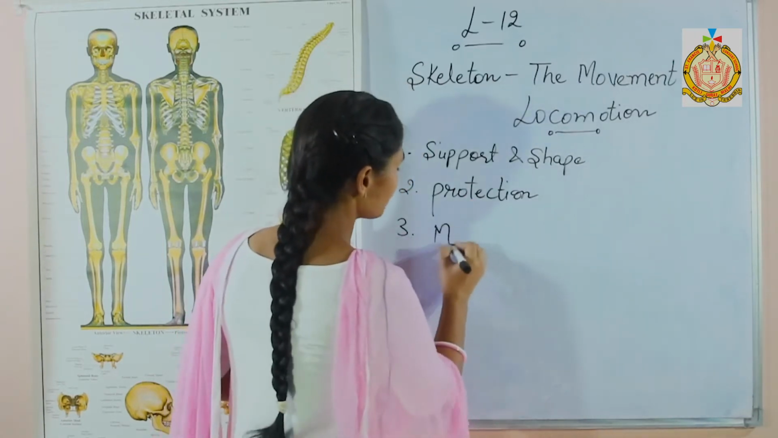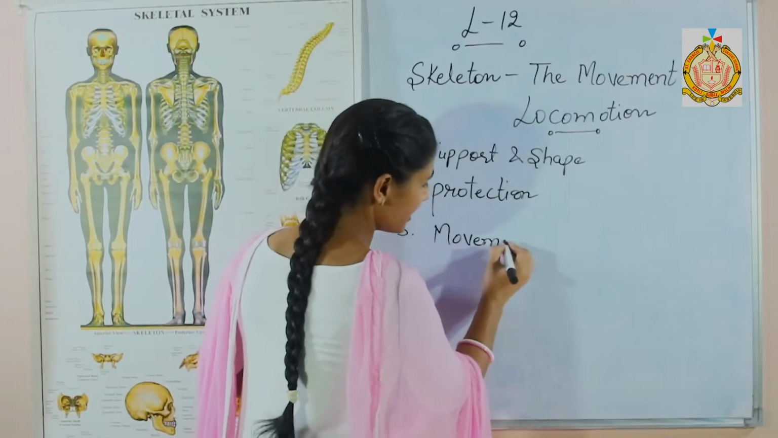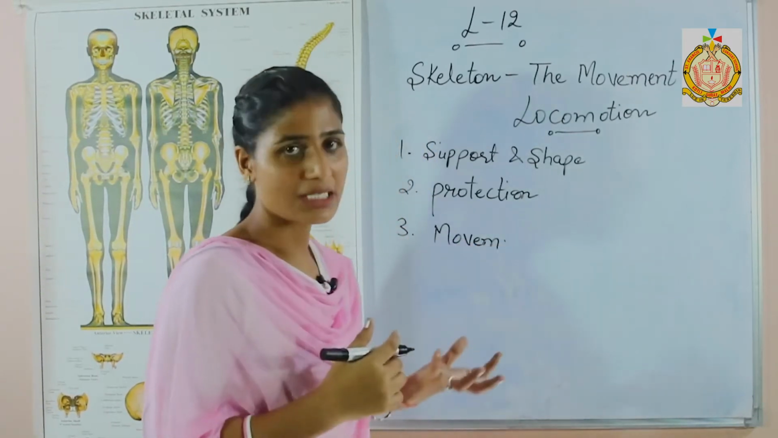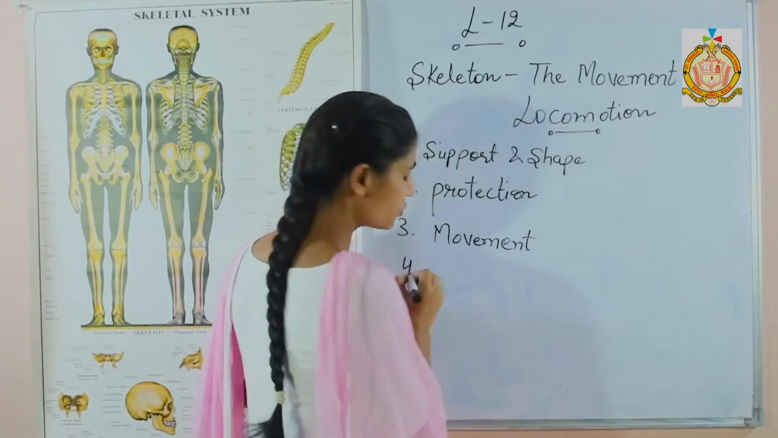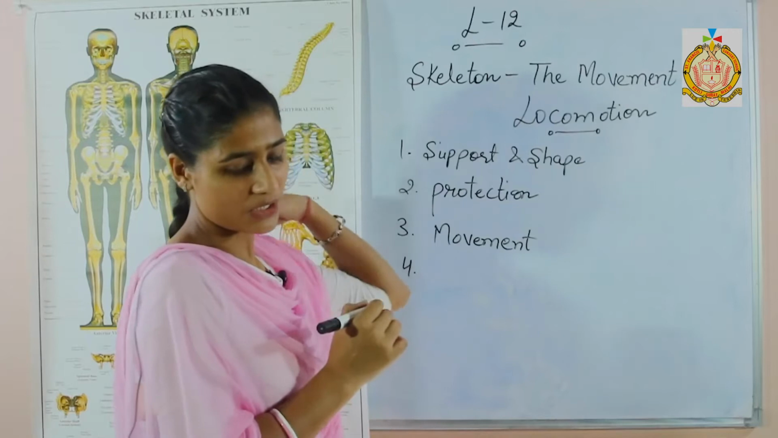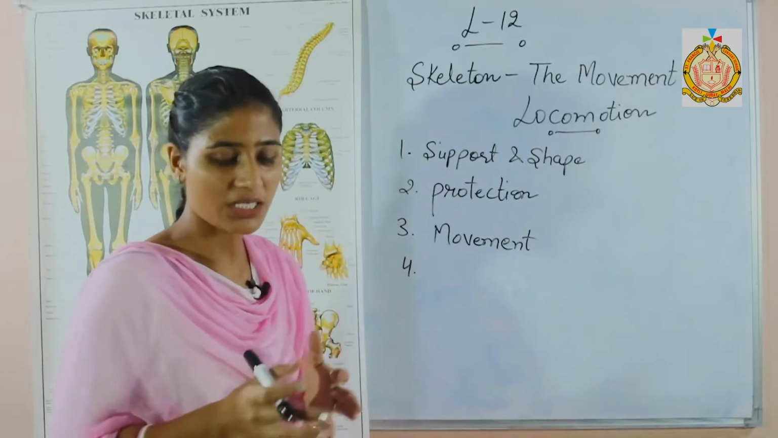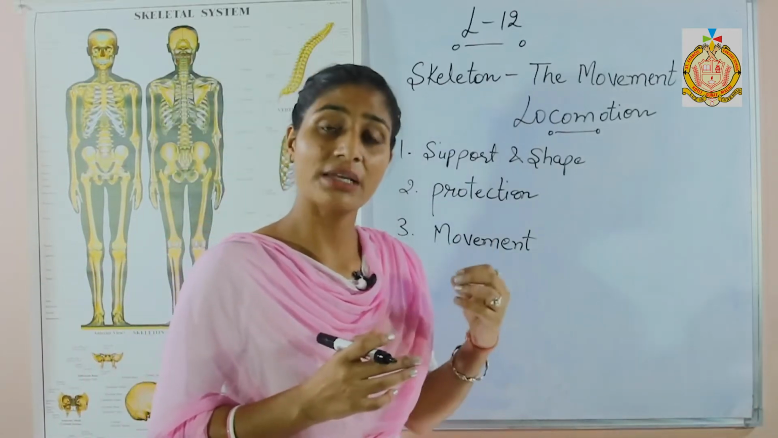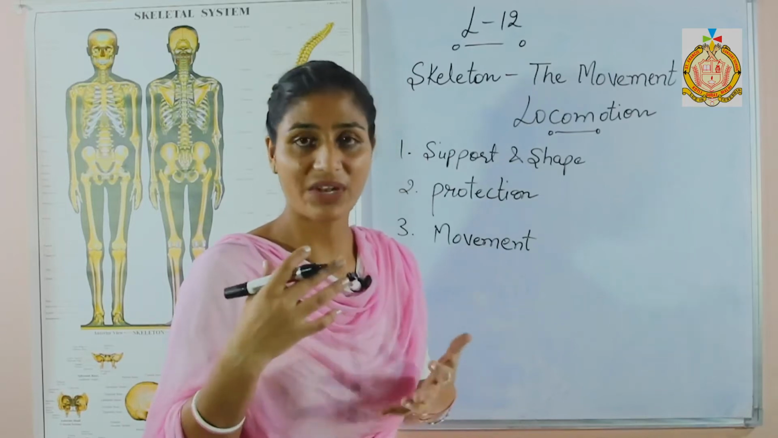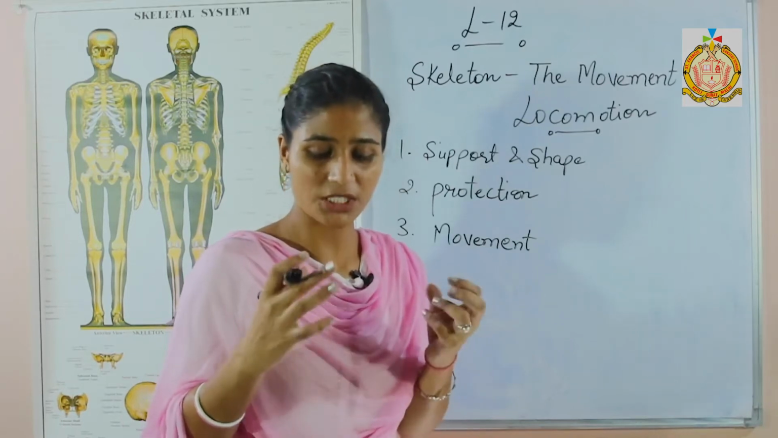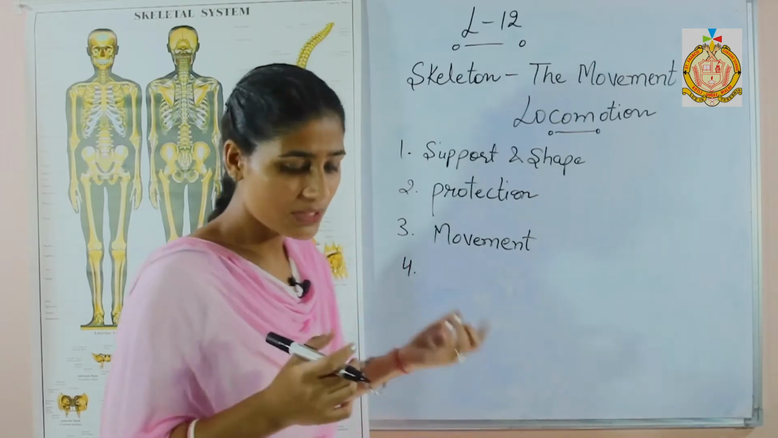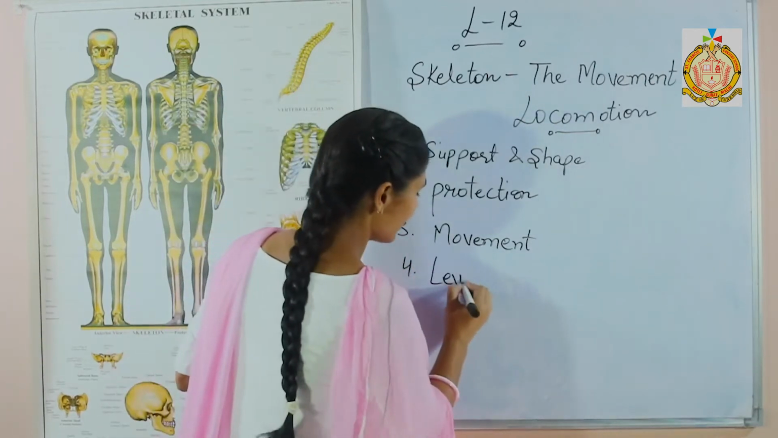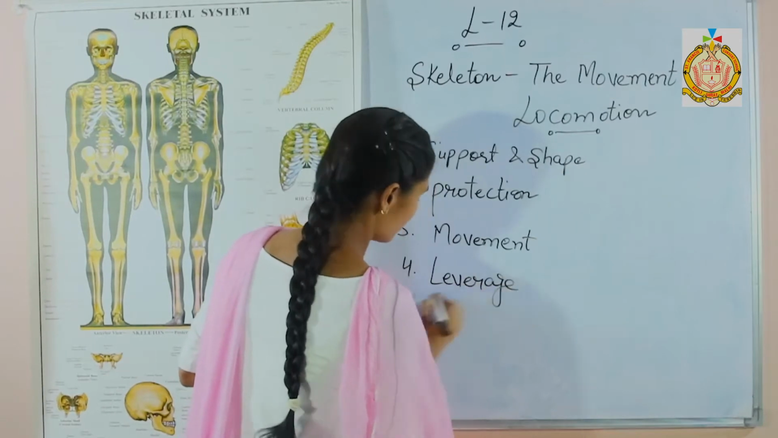Next thing, movement. We are able to move properly because we have a strong skeleton system that gives strength for movement. Next one is leverage. Leverage means some bones and joints form levers, and these increase the speed and distance of movement of the muscles, so they are known as levers, and the skeleton acts as a leverage for our body.